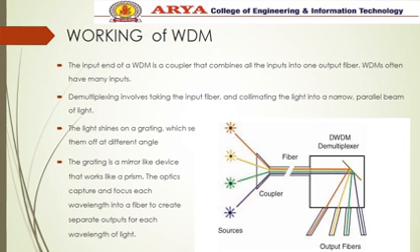The input end of the WDM is a coupler that combines all the inputs into one optical fiber. WDM often has many inputs. Demultiplexing involves taking the input fiber and illuminating the light into a narrow parallel beam of light. The light shines on a grating which separates the light into the different wavelengths by sending them off at different angles. The grating is a mirror-like device that works like a prism. The optics capture and focus each wavelength into a fiber to create separate outputs for each wavelength of light.